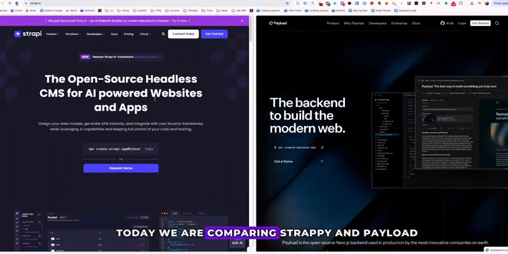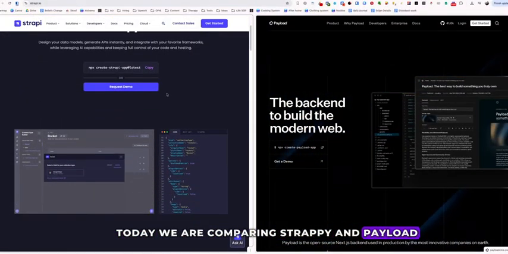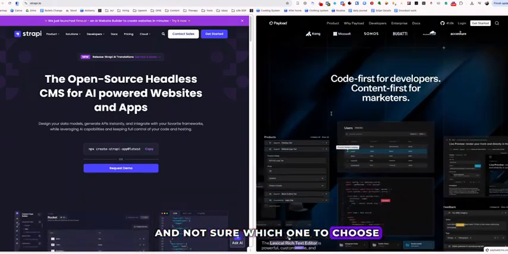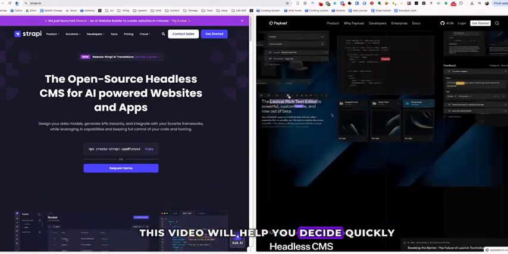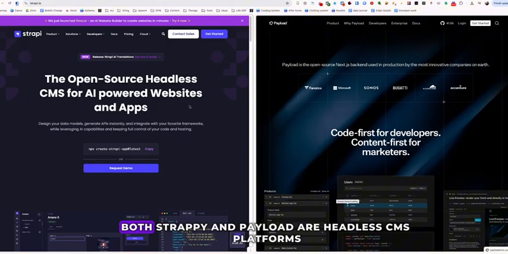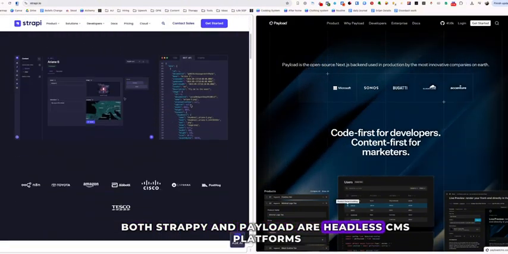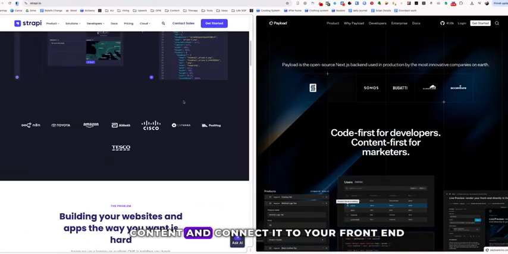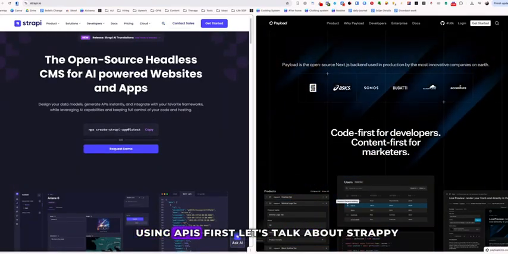Today we are comparing Strapi and Payload. If you're building a backend or CMS and not sure which one to choose, this video will help you decide quickly. Both Strapi and Payload are headless CMS platforms. They let you manage content and connect it to your frontend using APIs.